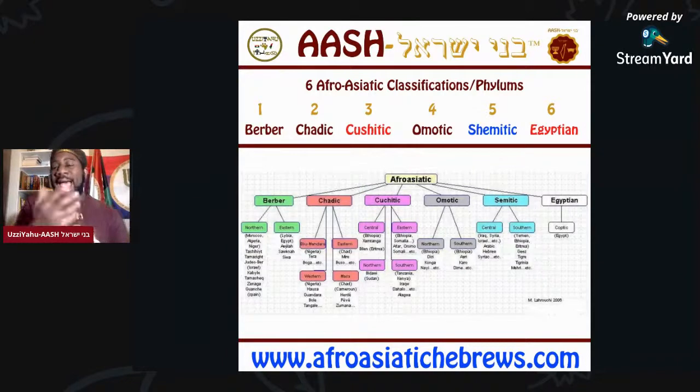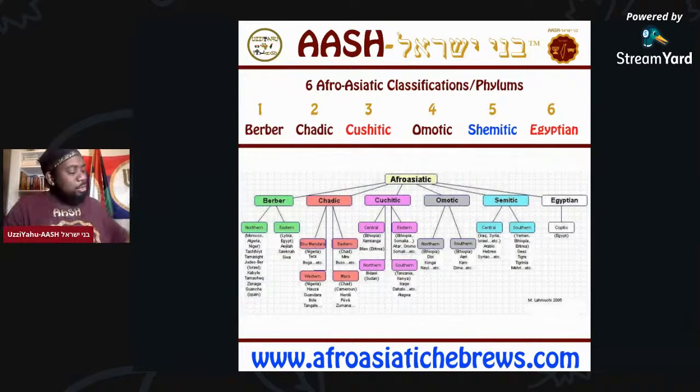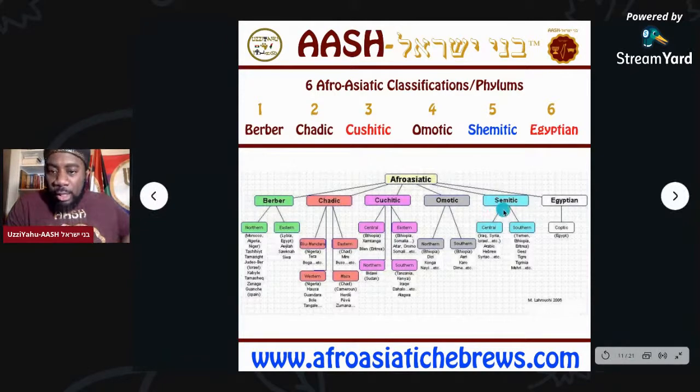So East Africans, that's our continent, but definitely we're Northeast Africans. So East Africans, that's our family. We married them. That's our family. That's our neighbors. So we need to start looking at it like that, okay? You see Semitic. Israel, we're central. Hebrew and Israel, we're central.